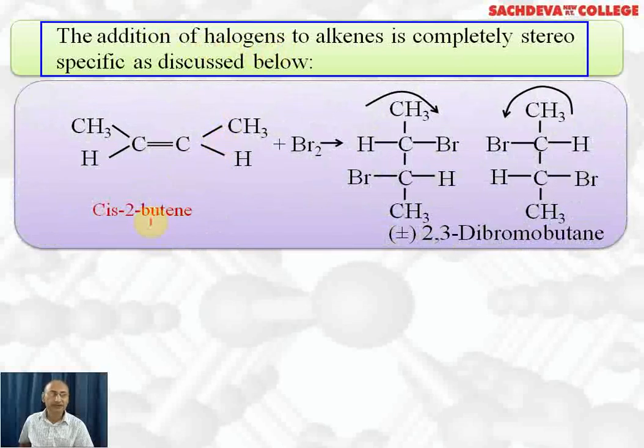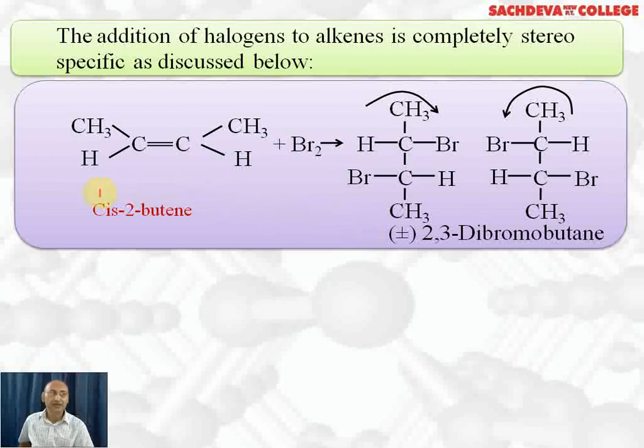What do you mean by stereospecific? It means that it gives a particular optically active or optically inactive compound when the reaction takes place. For example, this is cis-2-butene and here Br2 is reacting. If you remember, this reaction will be anti-addition. That is, one Br will attack from this side, another Br will attack from the other side. It results in the formation of a racemic mixture of 2,3-dibromobutane.